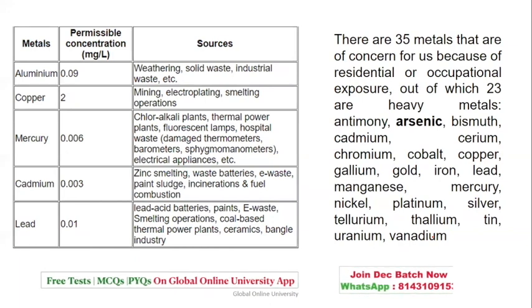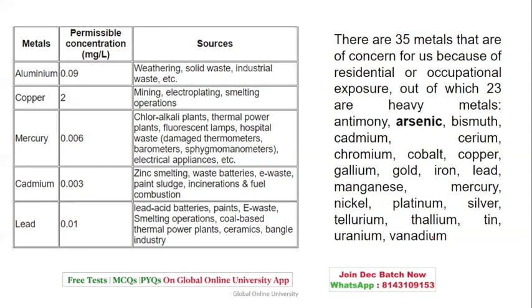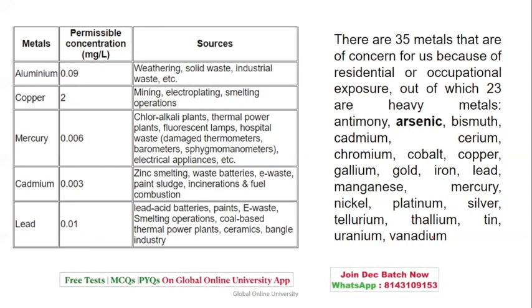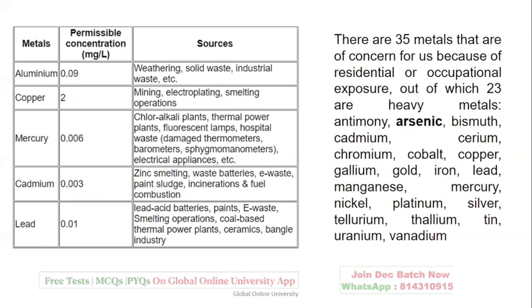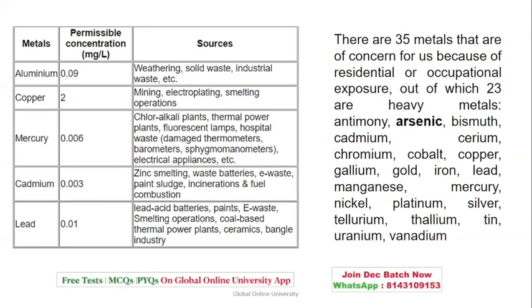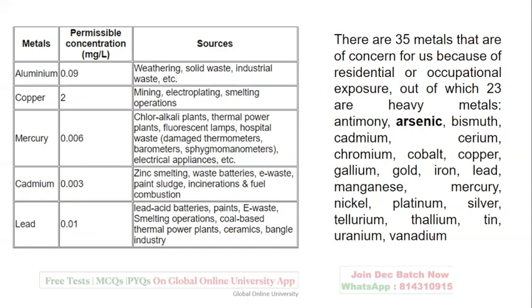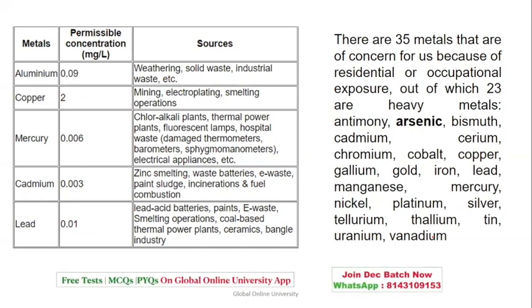Copper: smelting or mining. Mercury: thermal power plants, fluorescent lamps, hospital waste, electrical appliances. Cadmium: melting, waste batteries, or e-waste. Lead: lead acid batteries, e-waste, or coal based thermal power plants.